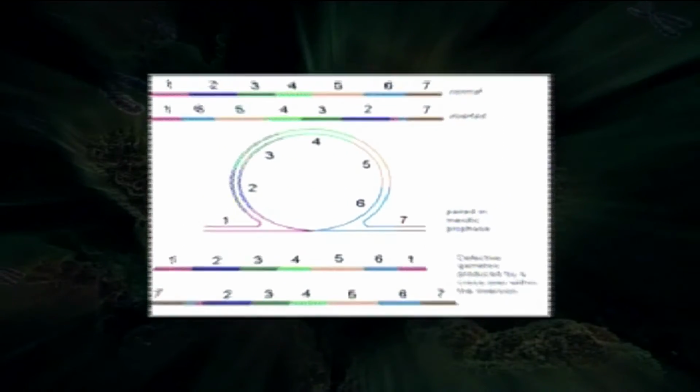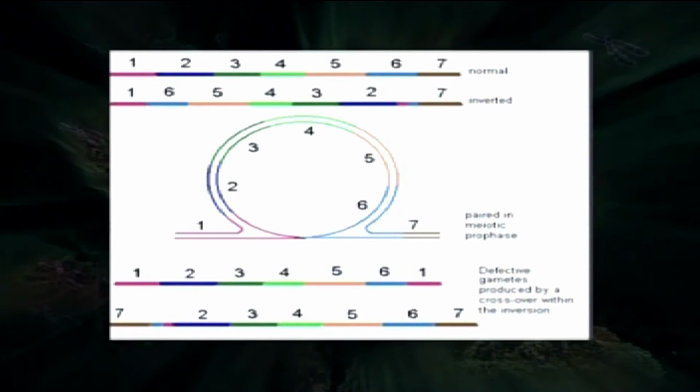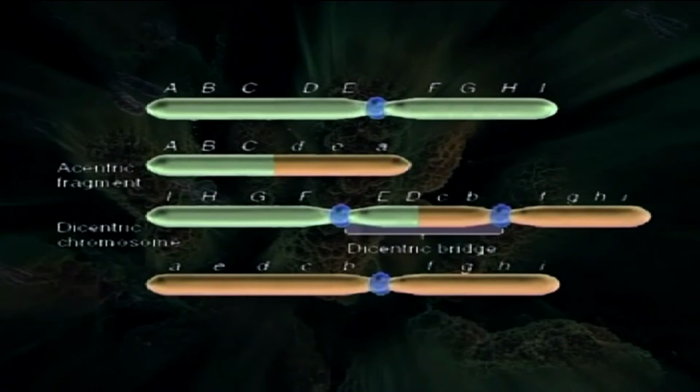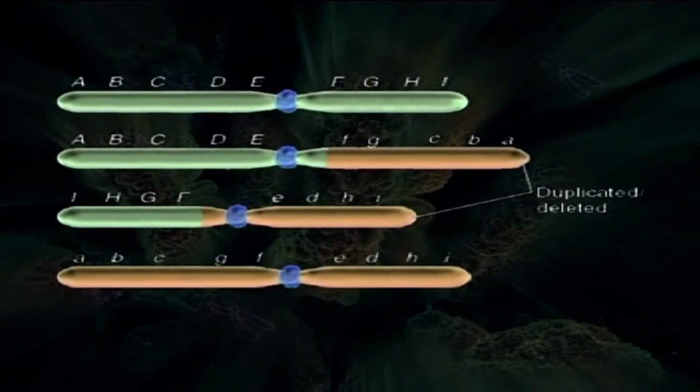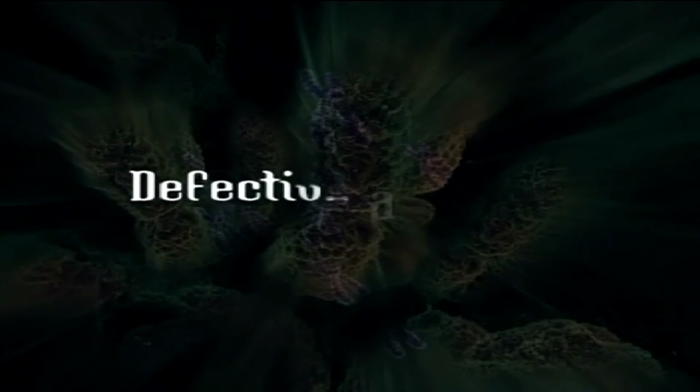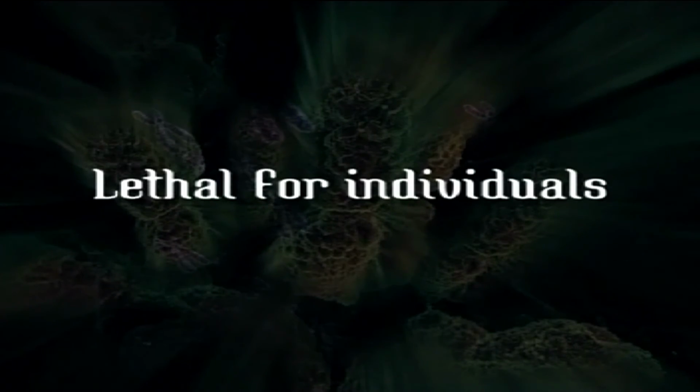Another consequence is formation of defective gametes during meiosis, where among the chromosome products of meiosis, we see the dicentric bridge, acentric fragment, and chromosomes with deletions or duplications produce defective gametes, and these defective gametes do not take part in fertilization at all. So the ultimate consequence is that if these defective gametes take part in fertilization, they will produce defective individuals which may lead to death of those individuals or lost.